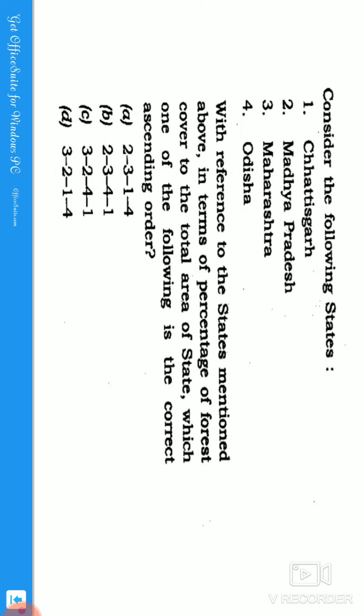Consider the following statement with reference to the states mentioned above in terms of percentage of forest cover to the total area of the state.